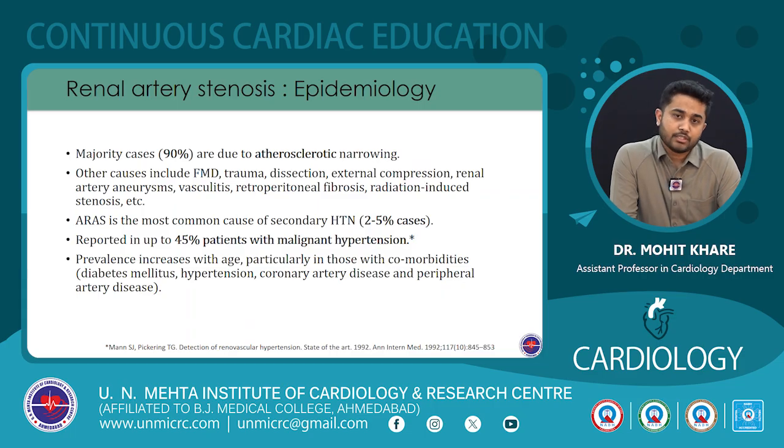And it has a particularly strong association with malignant hypertension, accounting for nearly 45 to 50% of cases presenting with malignant hypertension, that is hypertension with evidence of end organ damage.